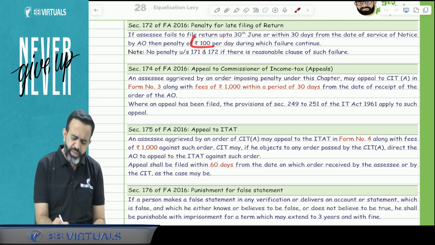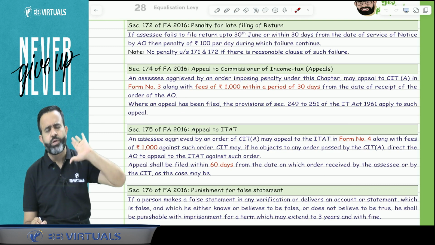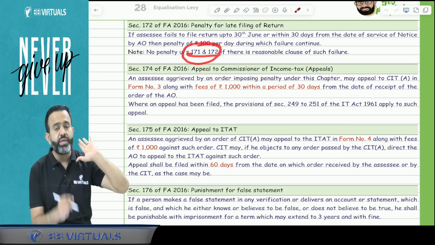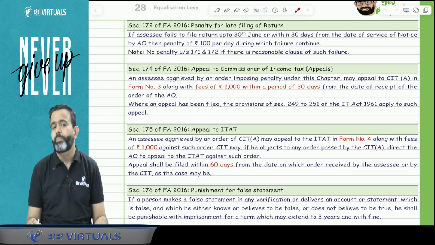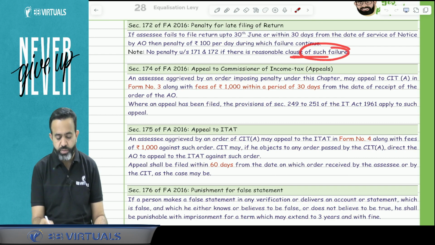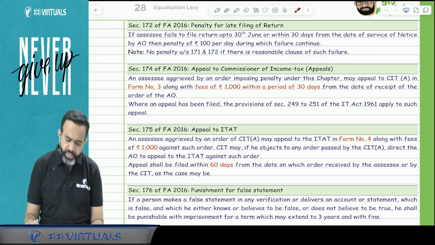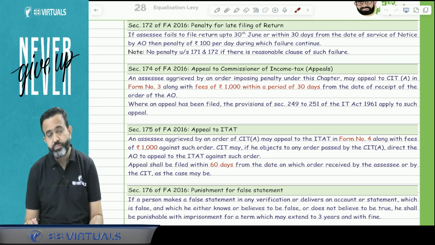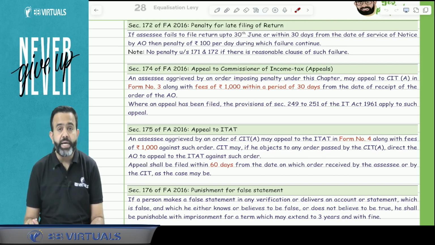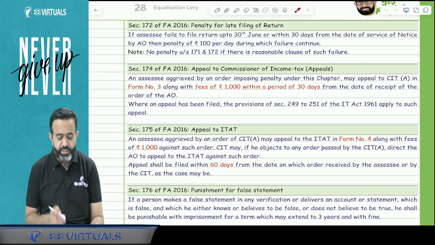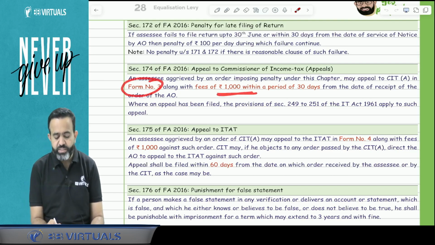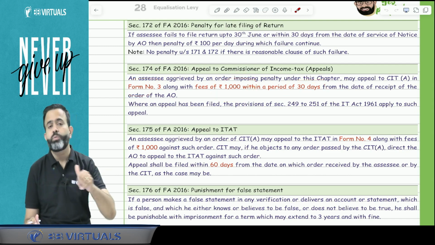But guys, this particular penalty and 171 penalty, whatever we have discussed, these two penalties can be avoided, or I can say that you can get immunity from the penalty if there is a reasonable cause for such failure. Now suppose, for example, a penalty order is passed by the income tax authority, and if you are not satisfied with the penalty order, then you can file an appeal to the CIT appeal, and this can be filed in form number 3, and there will be a fee of 1000 rupees, and you can file within 30 days from the date of the order of the assessing officer.